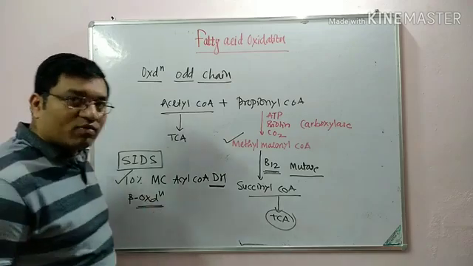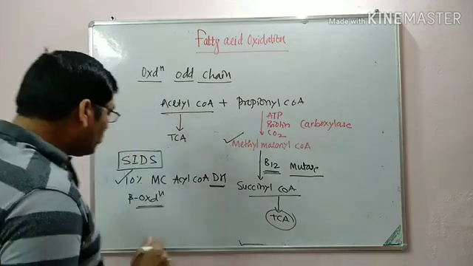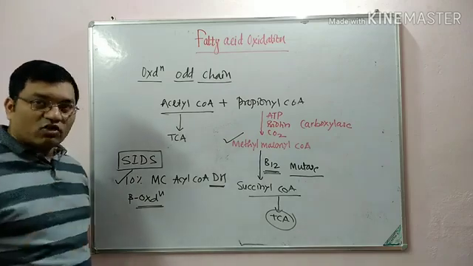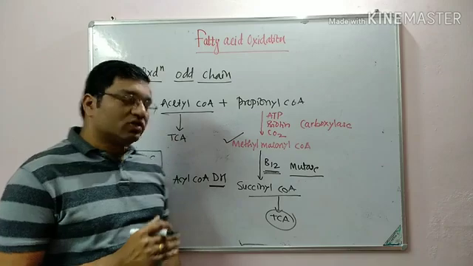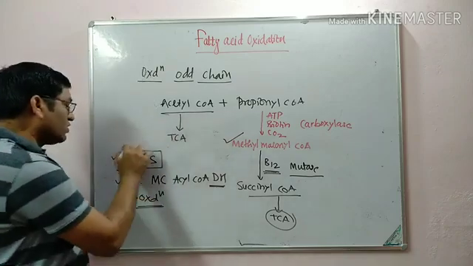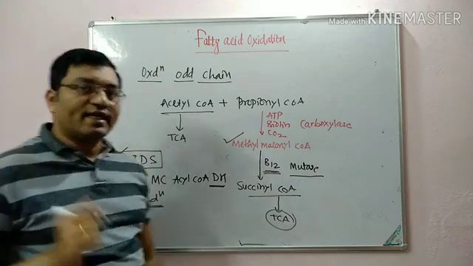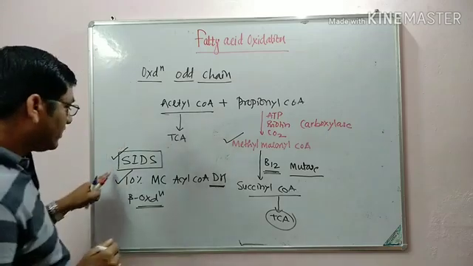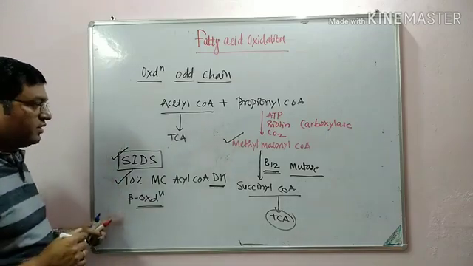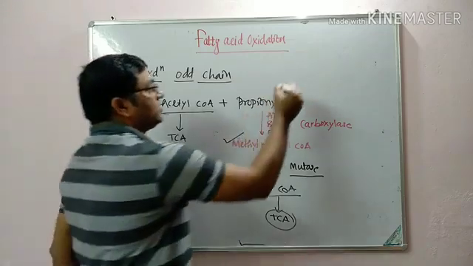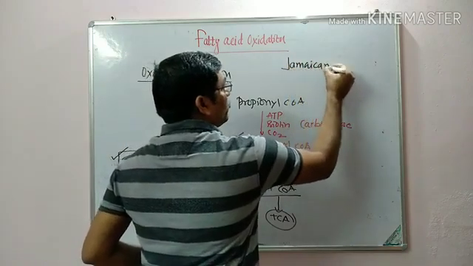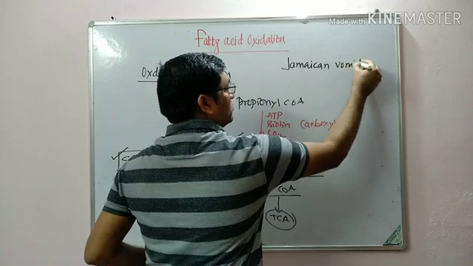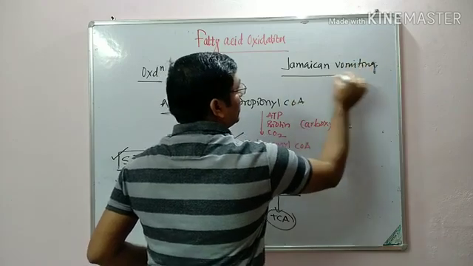If there is a gap of 12 hours or more, the glucose level will drop down. If there is no increase in the beta oxidation process, the death of the infant occurs, mainly in the night. So that is known as sudden infant death syndrome. Second one is Jamaican vomiting syndrome, or Jamaican vomiting disease.